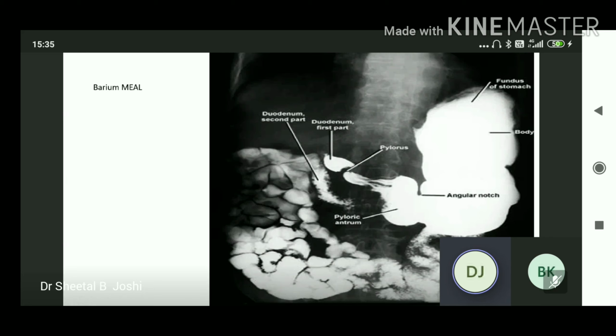Now after 3 to 4 hours, it reaches the ileocecal region, and the hepatic flexure of the colon in 6 hours, the splenic flexure of the colon in 9 hours, and the descending colon in 11 hours, and the sigmoid colon in 16 hours. And in 16 to 24 hours it is evacuated from the intestine. It may persist in the intestine for several days.